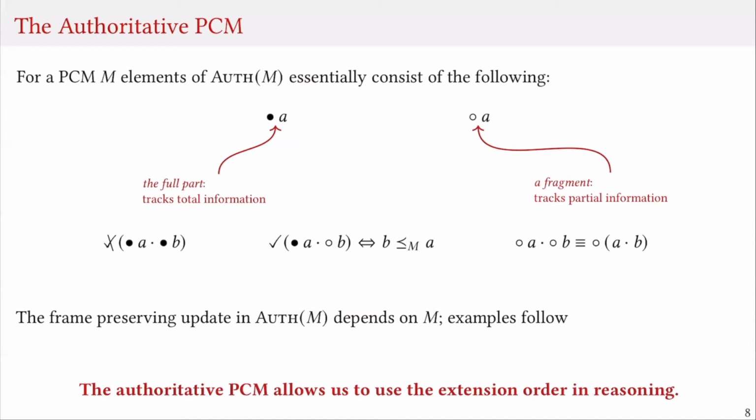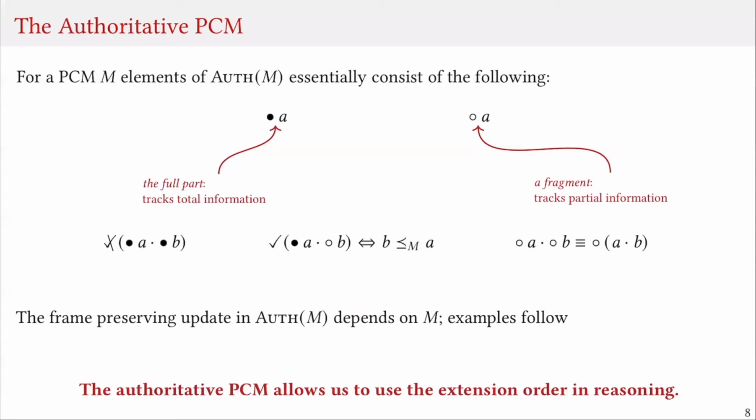As these intuitions indicate, since the full part is going to track the total information in the system, we cannot have two full parts in a system at the same time. The combination of two full parts is invalid. On the other hand, if we know that a full part combined with a fragment is valid, then we know that the fragment must actually be smaller in the extension order than the full part. Composition of fragments in the system is simply composing the underlying elements.